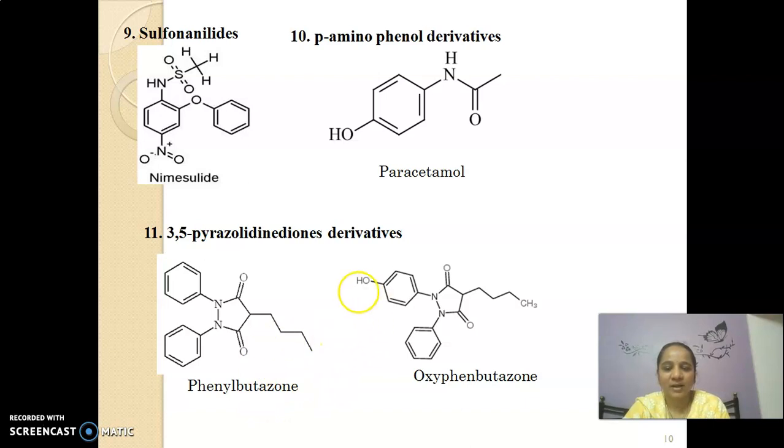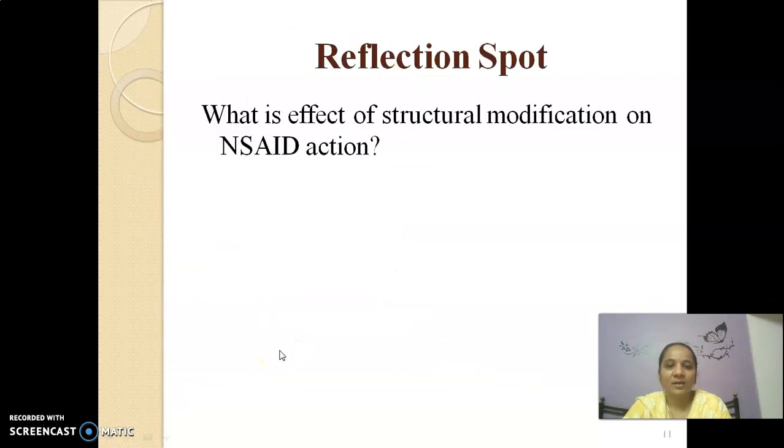Here it consists of pyrazole. Pyrazole means nitrogen is present at the first and second positions, along with ketone functional groups at the third and fifth positions. That's why it is called 3,5-pyrazolidinedione. An example is phenylbutazone. Let's see the reflection spot. Let's stop and answer this question. What is the effect of structural modification on NSAID action? Write it down on one page, and the answer will start next.